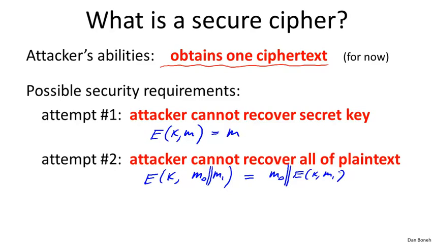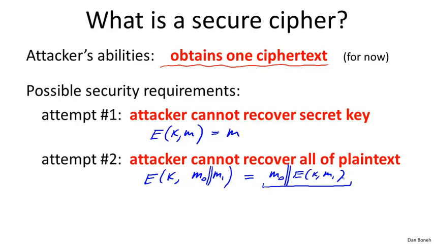Here the attacker is given one ciphertext, and his goal would be to recover the entire plaintext. But the poor attacker can't do that, because maybe we encrypted M1 using the one-time pad, so the attacker can't recover M1, because we know the one-time pad is secure given just one ciphertext. So this construction would satisfy the definition, but unfortunately, clearly this is not a secure encryption scheme because we just leaked half of the plaintext. M0 is completely available to the attacker. So even though he can't recover all of the plaintext, he might be able to recover most of it,